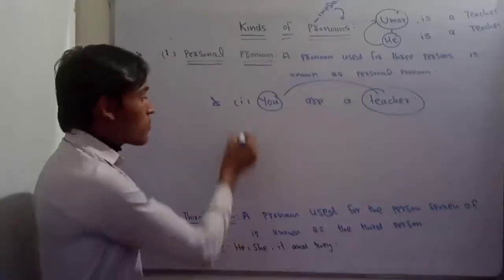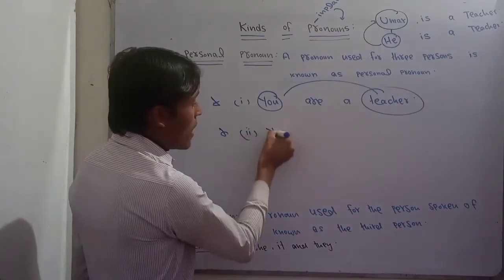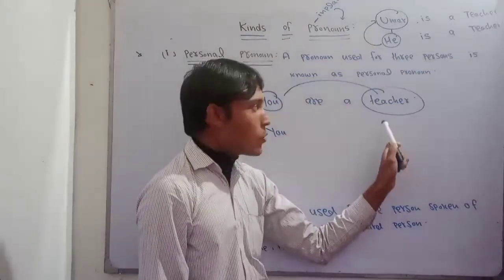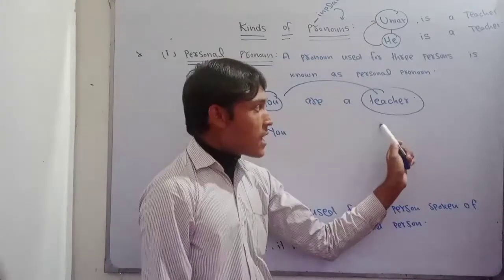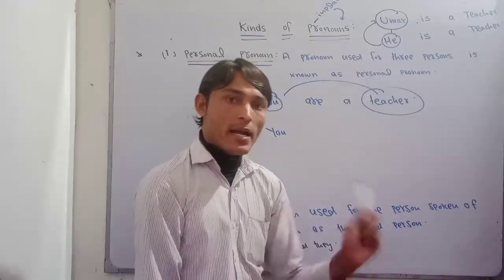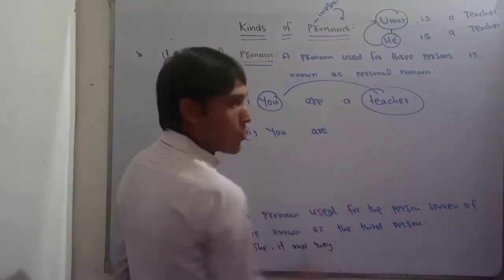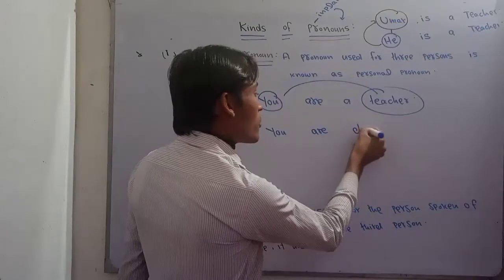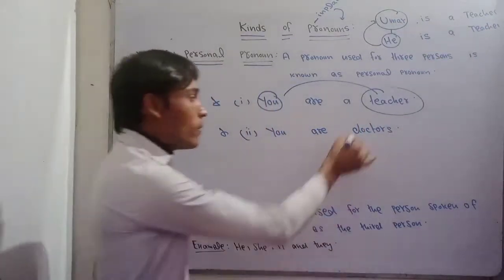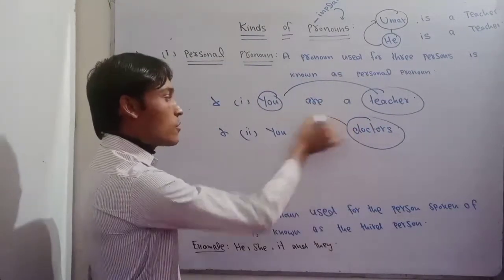How can we use it as a plural? We can also use it as a plural. Like I say you are, if I am talking about more than one teacher, more than one doctor, more than one driver, etc., I have to add an s. When I add s, it will give the meaning of plural. I say you are doctors here. So now if you make the noun plural, we still use you.